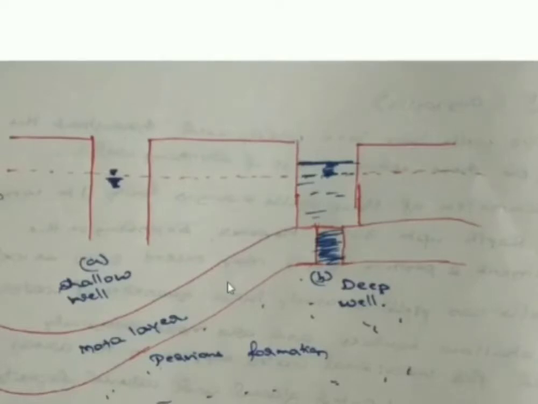Usually labourers will be sufficient, and shovels and some small-scale equipment are required to excavate this dug well. Now, what will be the diameter in both cases, whether it is a shallow well or a deep well? It varies between 1 meter to 10 meters. The diameter of the well varies from 1 meter to 10 meters.